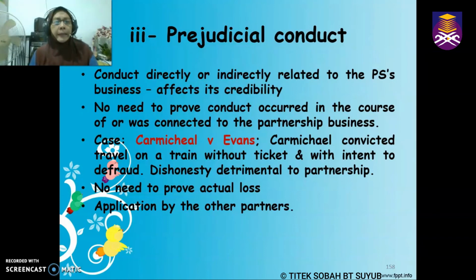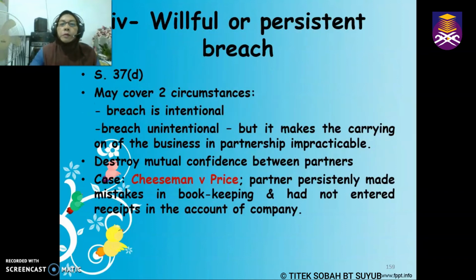Okay, in the case of Carmichael versus Evans, Carmichael was convicted for an offence whereby he travelled on a train without having a ticket. So this actually shows there is an intention to defraud, and this actually an offence of dishonesty, whereby dishonesty is detrimental to the partnership. So actually under this prejudicial conduct, there is no need for the partner to prove that actually there is actual loss. Okay, so let us go on with willful or persistent breach.